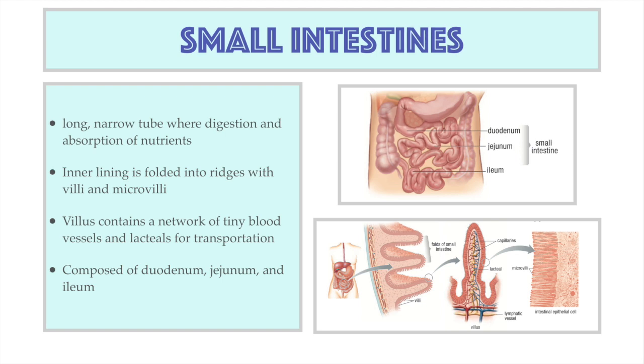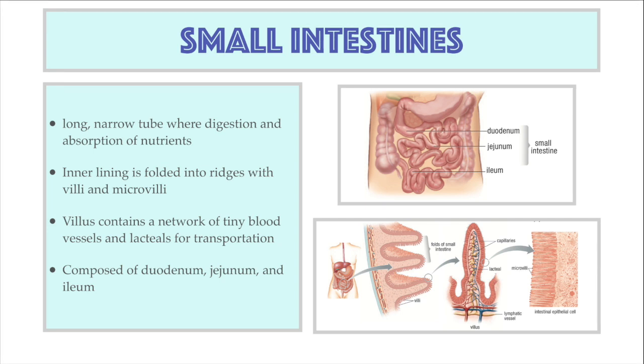The structure of the inner layer of the small intestines is arranged for maximum surface area and efficient nutrient absorption. The inner lining is folded into ridges with small projections called villi. Each of the epithelial cells making up the villi have microscopic projections called microvilli. Together, the villi and microvilli increase the total surface area of the small intestines by about 500 times. Every villus contains a network of tiny blood vessels and lacteals that transport nutrients into the bloodstream.